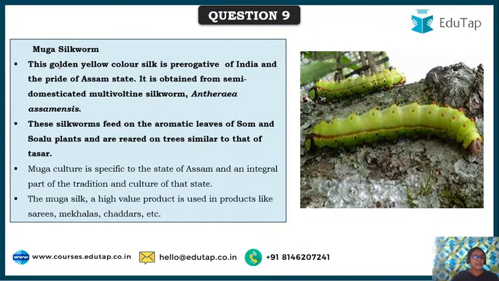And as you can see here, this is a Muga silkworm, and it is a prerogative of India and the pride of Assam state, Antheraea assamensis. These silkworms feed on the aromatic leaves of som and soalu plants and are reared on trees, similar to tussar. Tussar also has almost similar feeding habits.